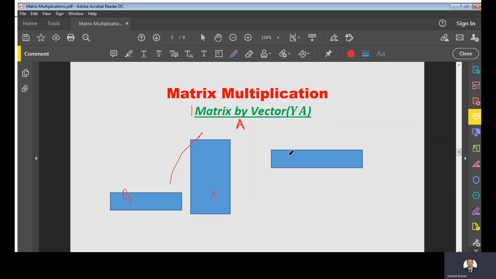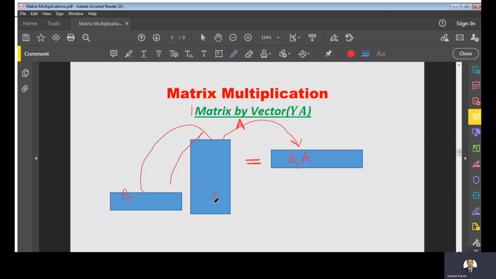When we multiply these two matrices, we get B1A.